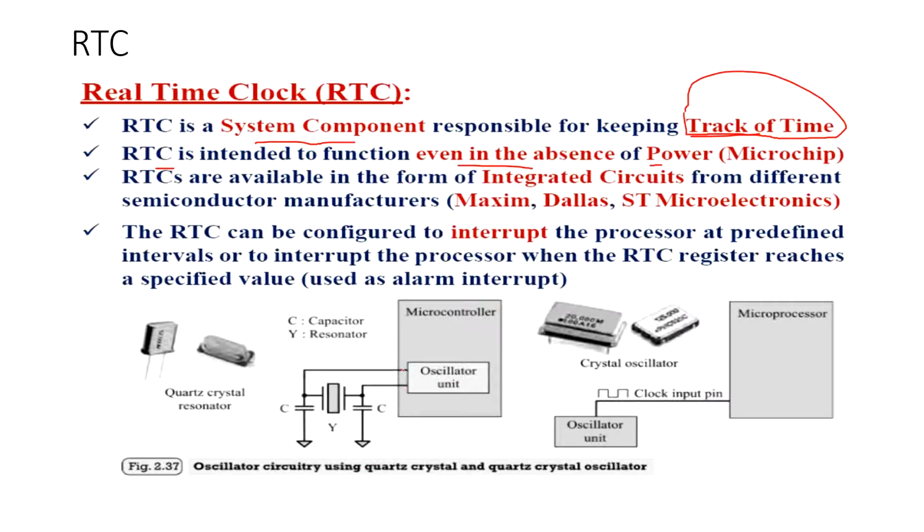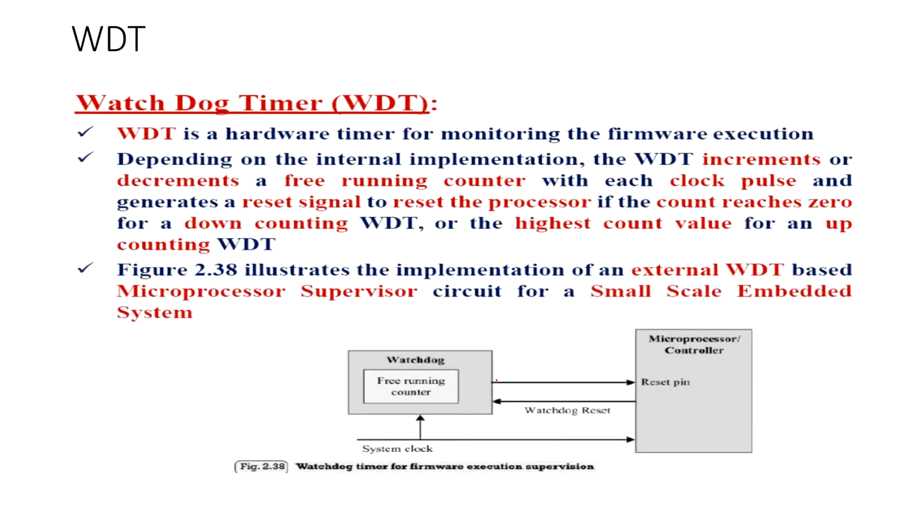There is a microcontroller in it, and then there is an oscillator in it. To this oscillator unit, a crystal is connected. This is what is in a microcontroller. In a microprocessor, again you have a crystal unit which should be connected externally, which will give the clock input. Like this you can keep the timer of a microcontroller and microprocessor constant.